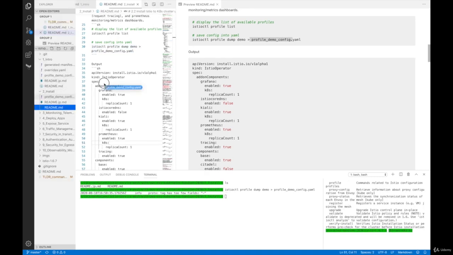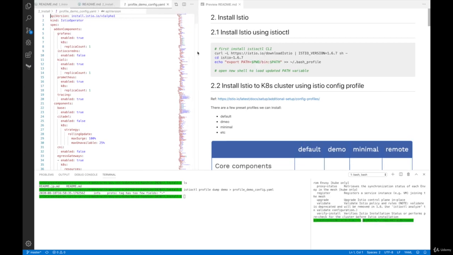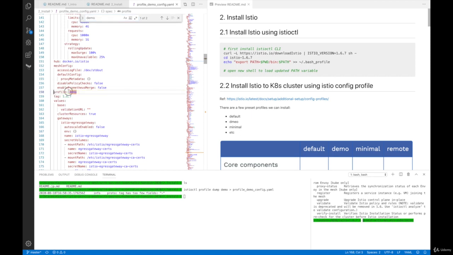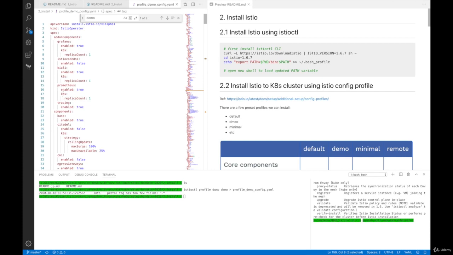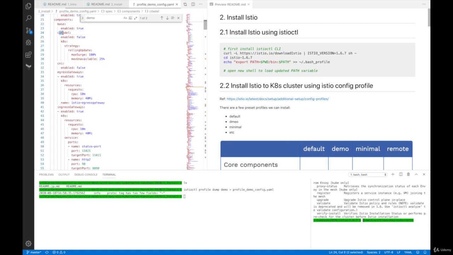So right now we have the profile demo config saved under the second folder, and this is the YAML file for profile demo. You see profile demo at line 158, the tag, which is a version number, and if you scroll up to the top, you see kind: IstioOperator. Under the add-on components map, you see a list of a bunch of stuff that I mentioned before: Grafana, Kiali, Prometheus, tracing, this is Jaeger. In terms of components, these are Istio related components. So you see Citadel, CNI, egress gateways, ingress gateways as well.